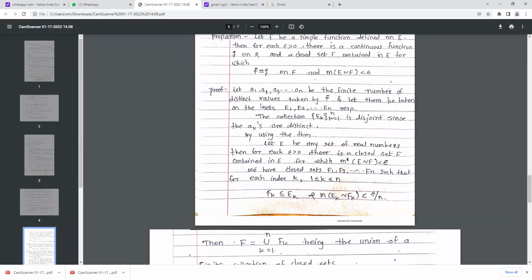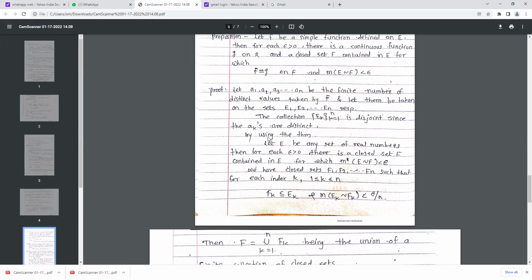Okay, taken by the function f, and let these values be taken on sets. These values are all distinct. Then this function takes these values on the sets E1, E2 and so on En. That means a1 on E1, a2 on E2, a3 on E3 and so on, an on the set En respectively. Therefore the collection Ek is a disjoint collection.